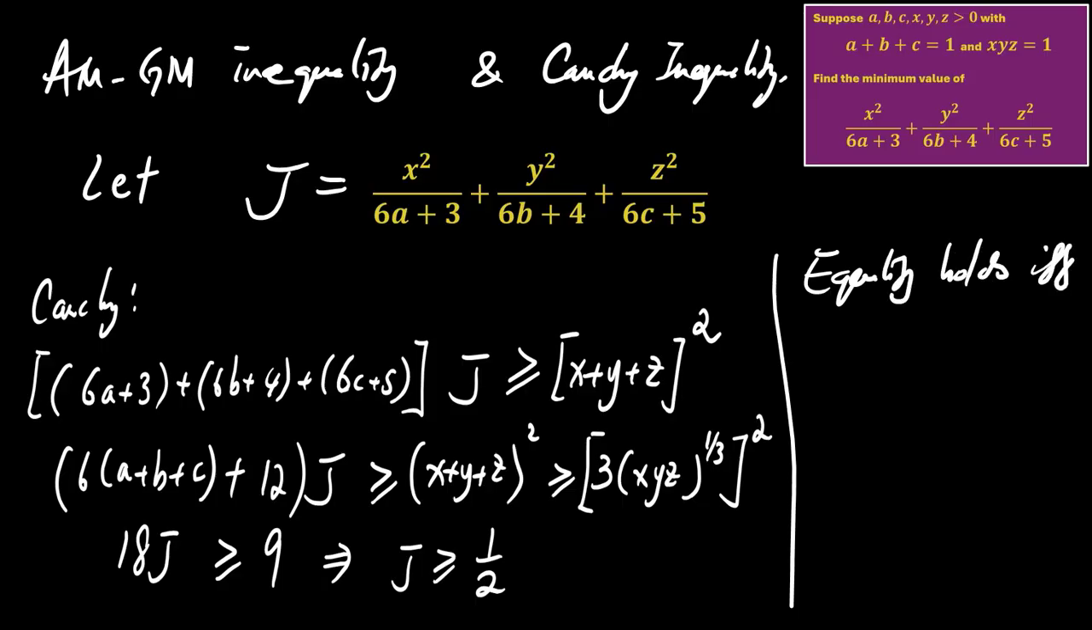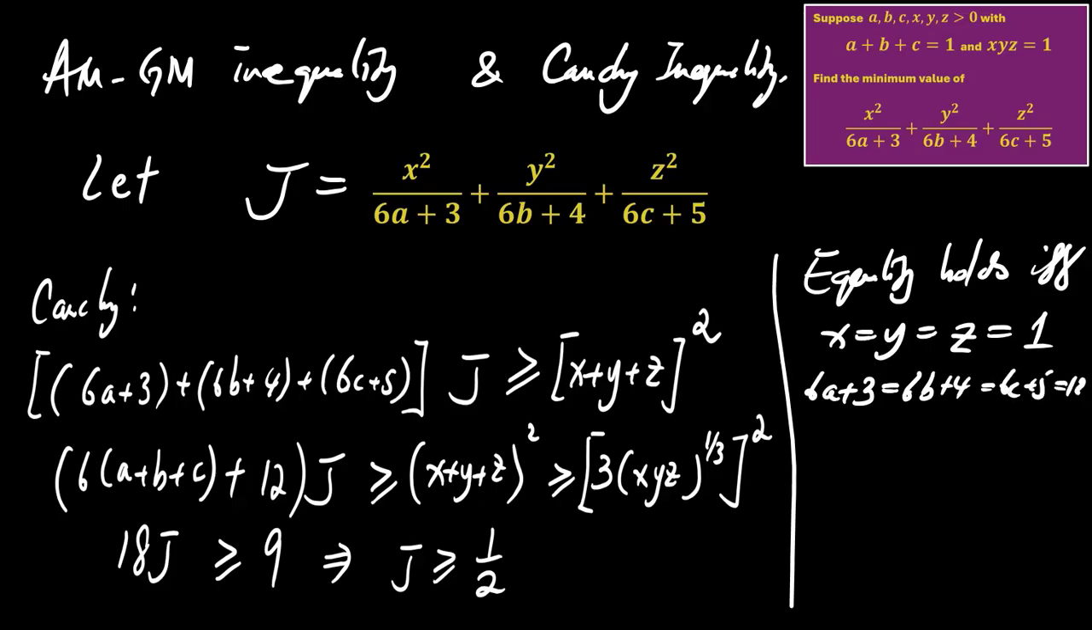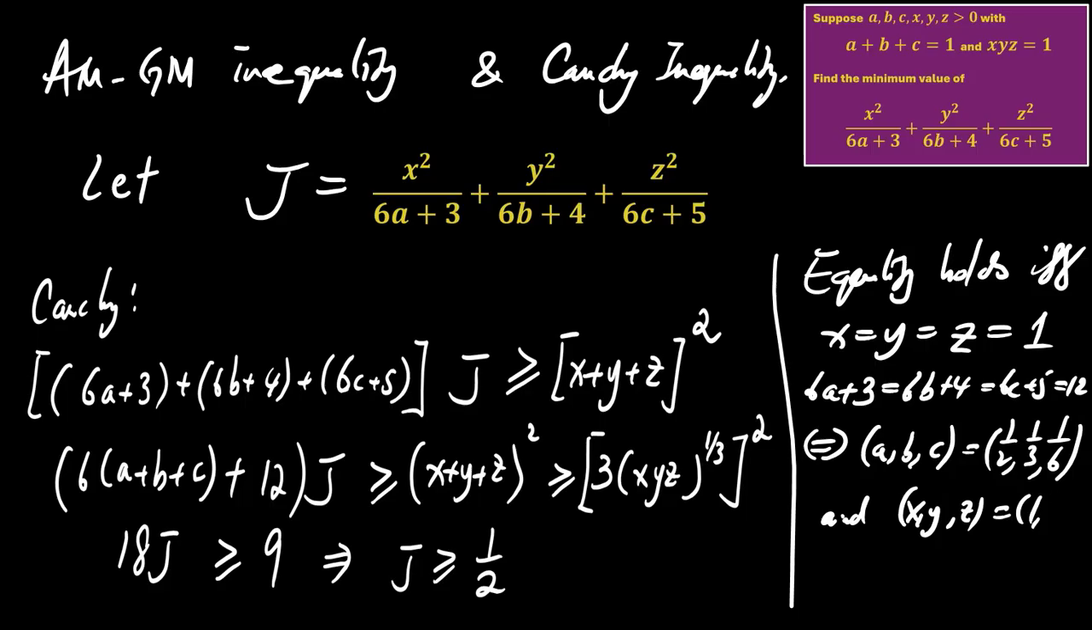Equality holds if and only if x equals y equals z equals 1. For a, b, c, that is 6a plus 3 equals 6b plus 4 equals 6c plus 5 equals 12. Meaning that a, b, c equals 1 over 2, 1 over 3, 1 over 6, and x, y, z equals 1, 1, 1. And therefore, the minimum value of J is indeed equal to half.